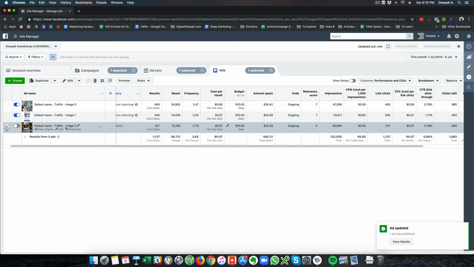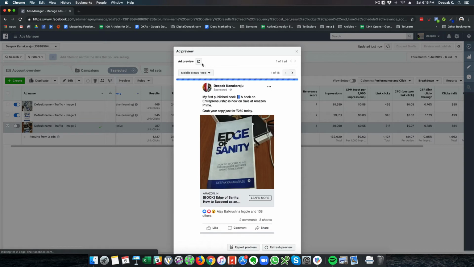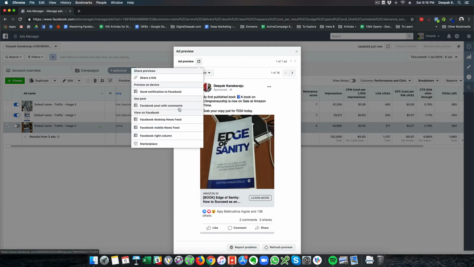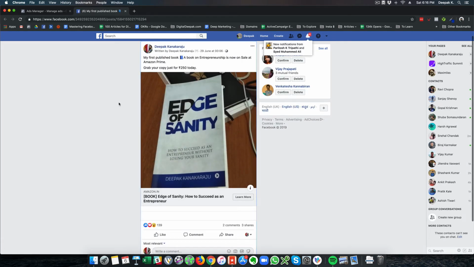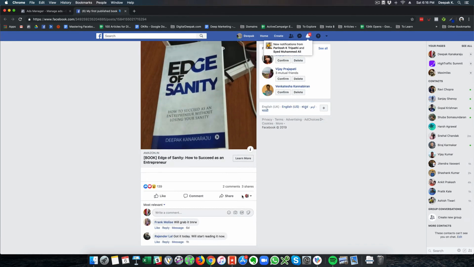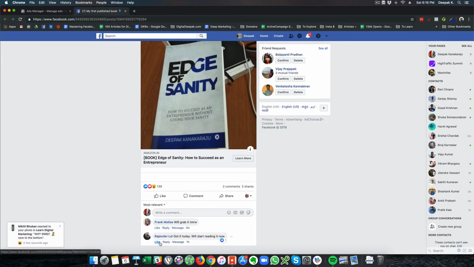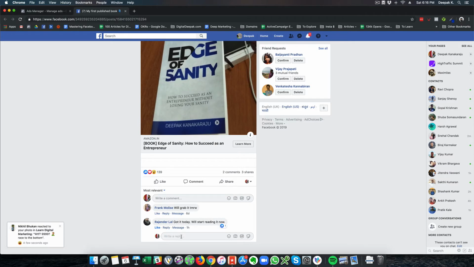If I want to look at a specific ad, I can go ahead and select the ad and click on preview. And if I select this and click on Facebook post with comments, you will be able to see the actual ad running here, the comments, and you can see that someone has commented, "Got it today, will start reading now." And I can say, "Please leave a review on Amazon."